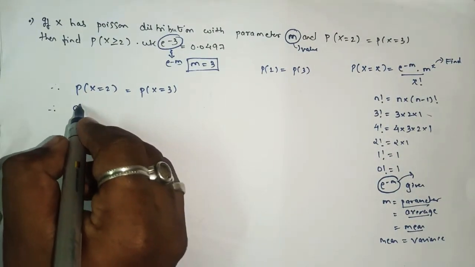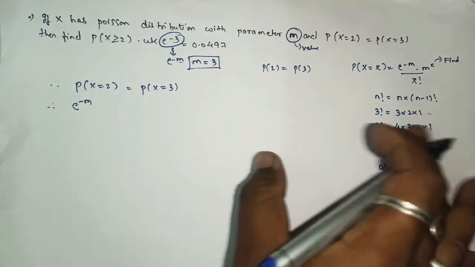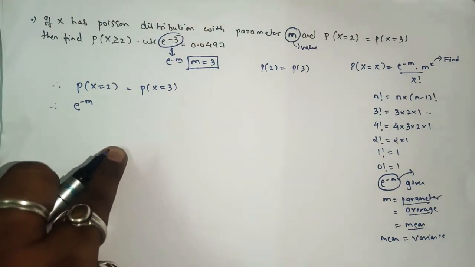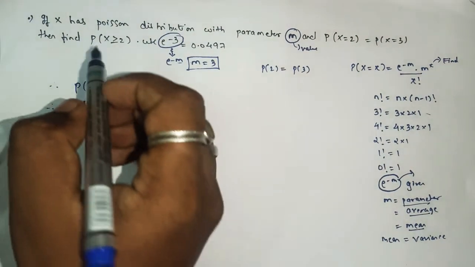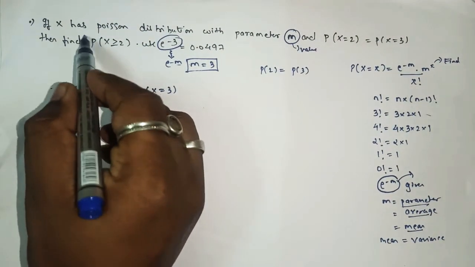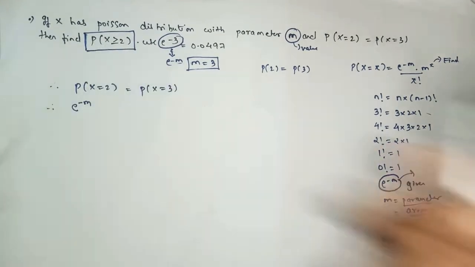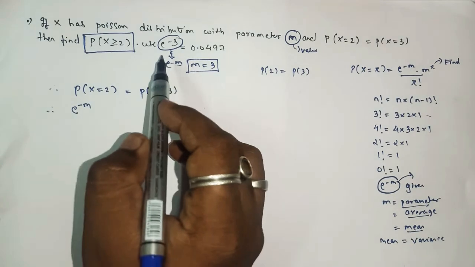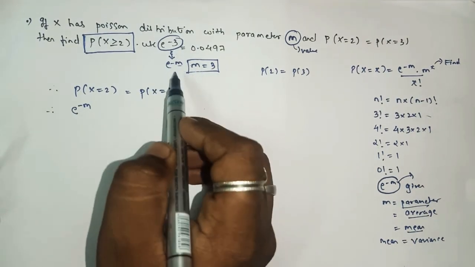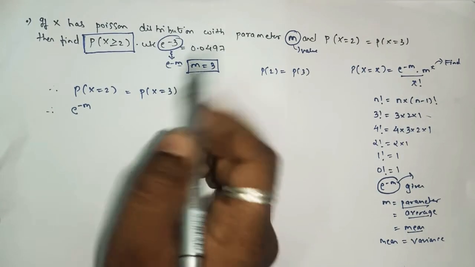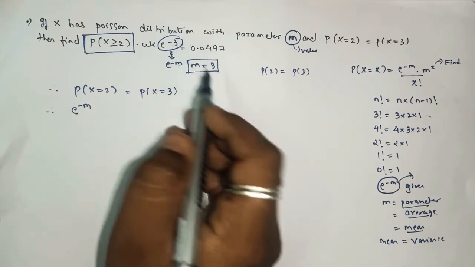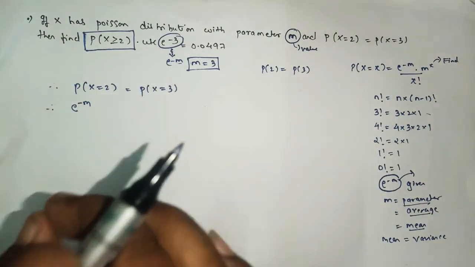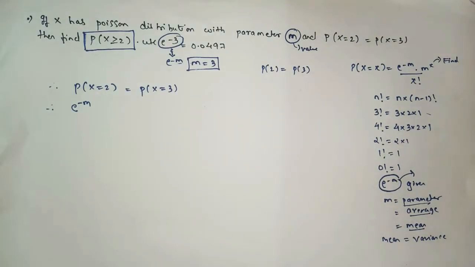Okay, so for a while we'll think that we don't have the value of m. So first we'll find the value of m, then after that we'll find the actual thing, and without knowing the m we cannot find the answer. So this is the shortcut method where you can find your value of m just by comparing it with e raised to minus m. So what is there in place of m? It is 3. When you solve, you must get the value of m as 3 only.